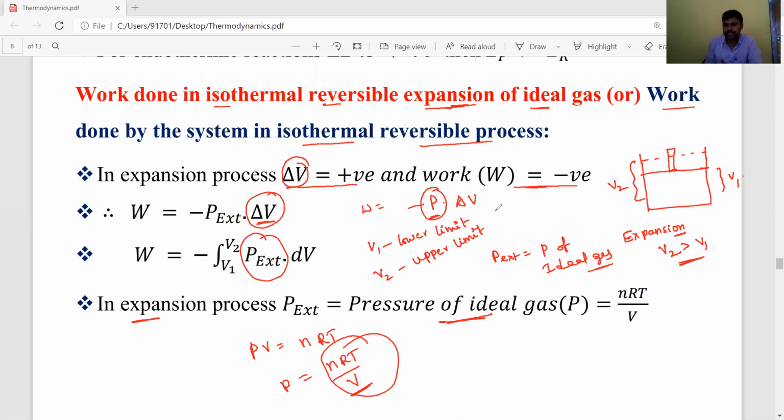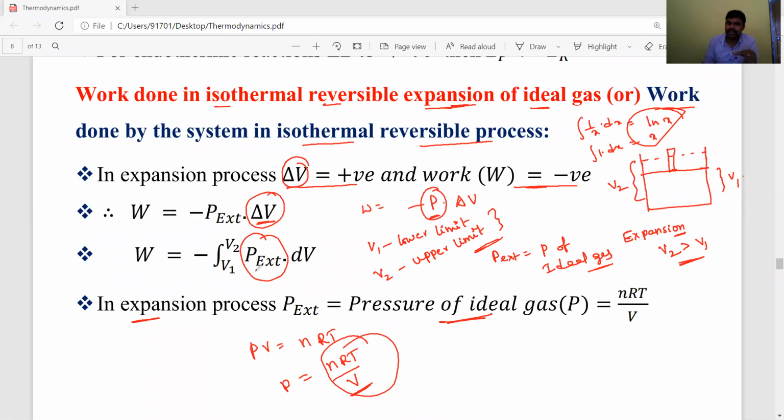Integrations come in mathematics. There are so many integrations and different types of formulas, but here in chemistry only one small formula we have to use. The important formulas used are: integral 1 by x dx is nothing but ln x, or integral 1 dx is equal to x. These two formulas only we have to use. Okay, students?